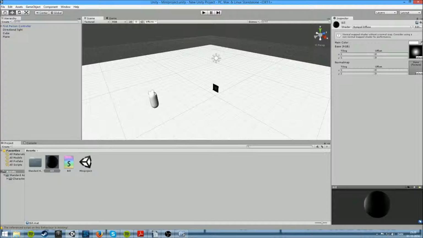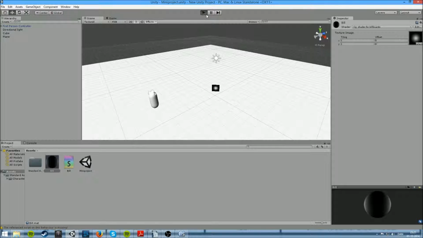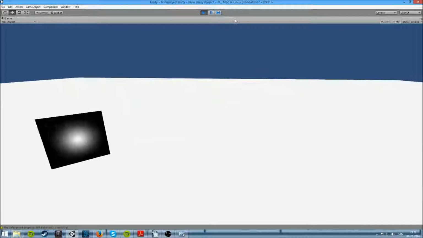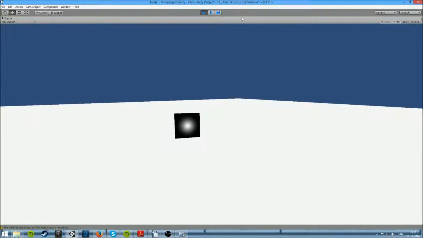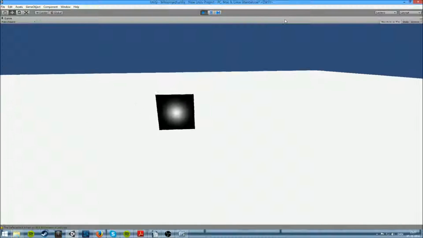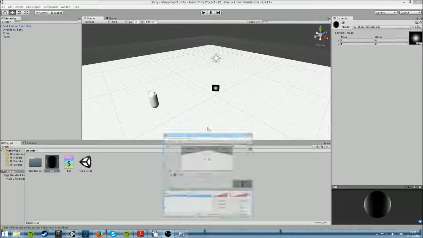So if we go into Unity and we change the shader here, so we have the new shader, you can see that now we have it. And as I turn around, the material object which the material has been applied to is following me, as a billboard should do. So it works. Thank you.